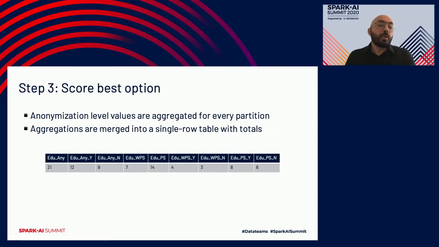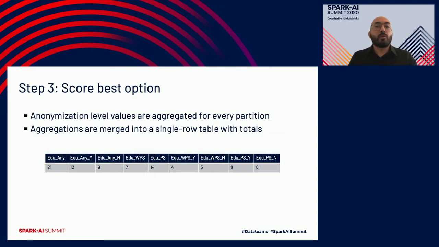So the idea is that we want to know what the score is, or what the information gain per privacy loss is, if we were to specialize this any node to its children, which in our case was without post-secondary and post-secondary. So we do this for all the quasi-identifier attributes. I only included the example from education because, as you can see, this will be a very wide data frame. So I only included the aggregates from education as an example, but this will be for all the quasi-identifiers that we aim to compare. Once we have all these numbers, these are plugged into the formula that calculates the information gain and privacy loss.